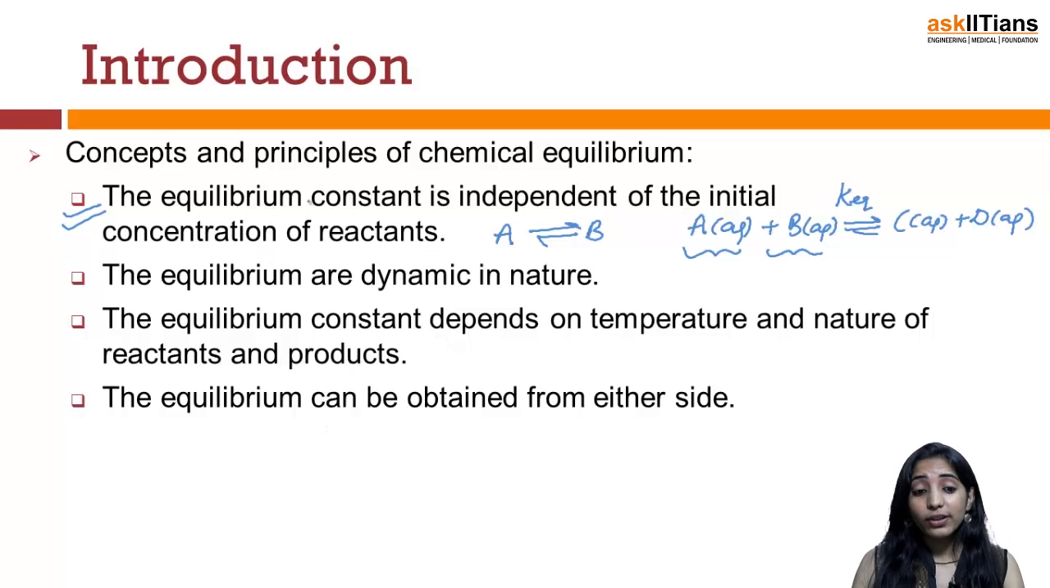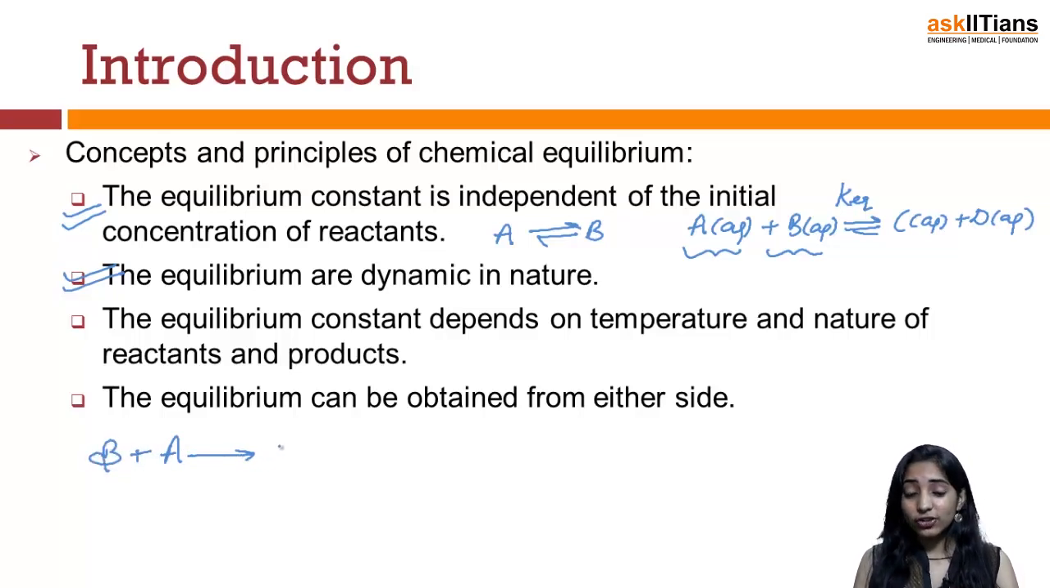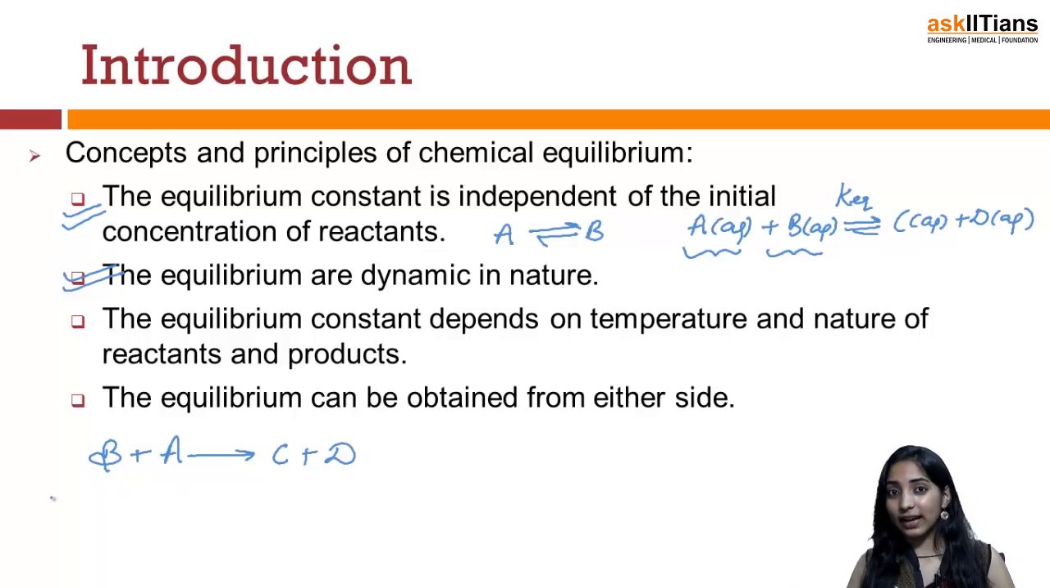Now the second point is that the equilibrium is dynamic in nature, and this is very much true. If you have some reactant A and you are mixing it with another reactant B, and the products formed are C plus D, then in the initial stages, A and B will combine with each other to form C and D. That means the reaction is going to proceed in the forward direction.